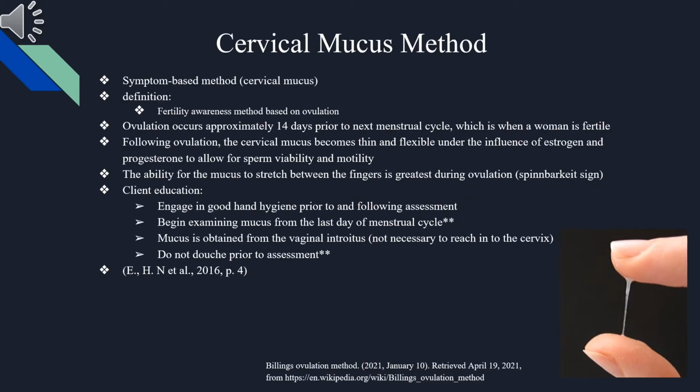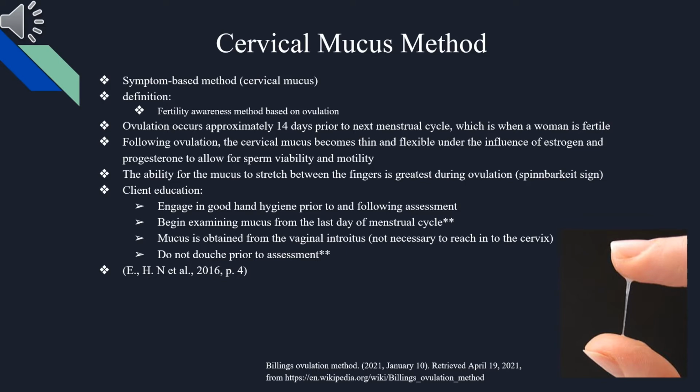Cervical mucus method is a fertility awareness method based on ovulation. It is a symptom-based method, with the symptom being cervical mucus. Ovulation occurs approximately 14 days prior to the next menstrual cycle, which is when a woman is fertile. Following ovulation, the cervical mucus becomes thin and flexible under the influence of estrogen and progesterone to allow for sperm viability and motility.